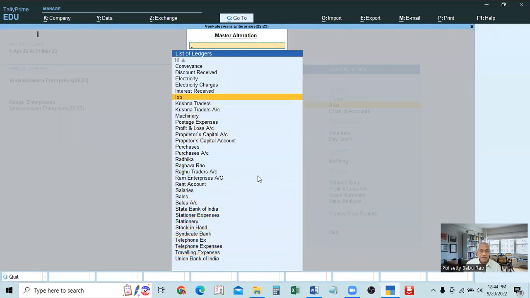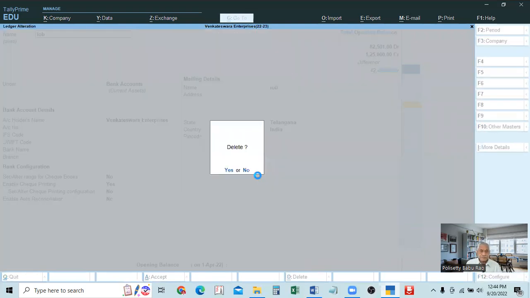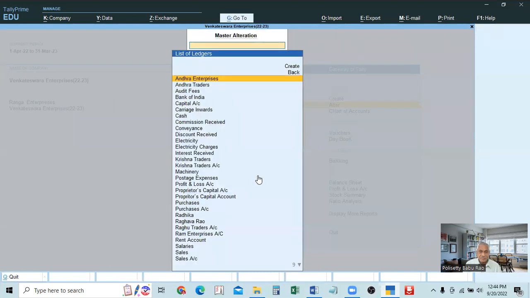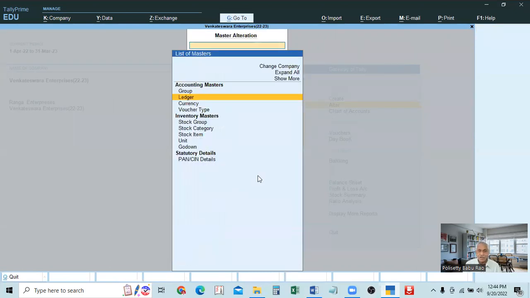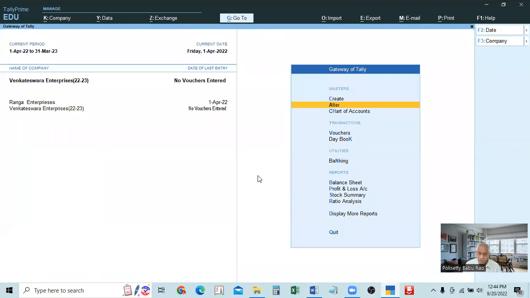See, all the list will be displayed by this button. So if you want to create, we can also do it in this. When you want to enter the opening balance also, you want the list. Which account you have to open and enter the opening balance? For that purpose, we require the list of accounts.